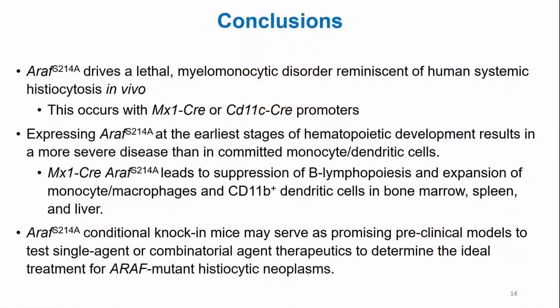There are many other future directions. We'll look at single-cell RNA sequencing of the different subsets, the macrophage subsets, and how it affects the lymphocytes in the bone marrow and spleen. We also have to demonstrate that this is a transplantable disease, like we did in other mouse models, by transplanting into lethally irradiated recipient mice. And of course, we have to study the microenvironment, with even more extensive flow cytometry analysis using spectral flow.